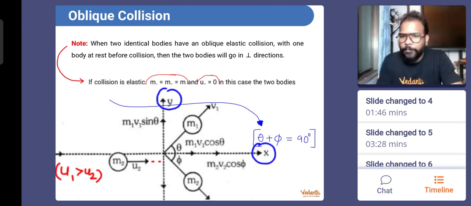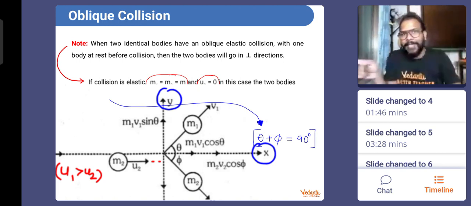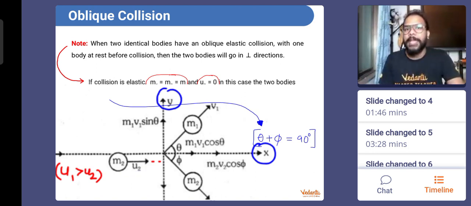Okay, everyone, should we see some examples for better understanding? The angle will not be 180 degrees between both of them after collision. That possibility will not come. 180 degrees is not possible in this case, because if the bodies go at 180 degrees with each other, then the x direction momentum becomes 0, which is not possible because they have initial x direction momentum. That's why.